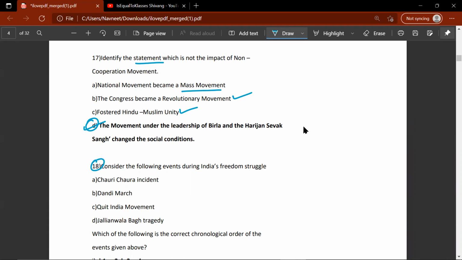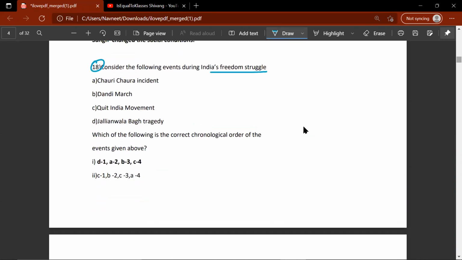So 18th question, consider the following events during India's freedom struggle: Chauri Chaura incident, Dandi March, Quit India movement, Jallianwala Bagh tragedy. Which of the following is the correct chronological order of the events given above? So just see the events carefully. Chauri Chaura incident happened after the non-cooperation movement. Dandi March happened in 1930.